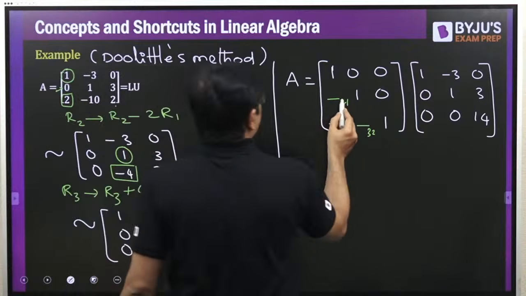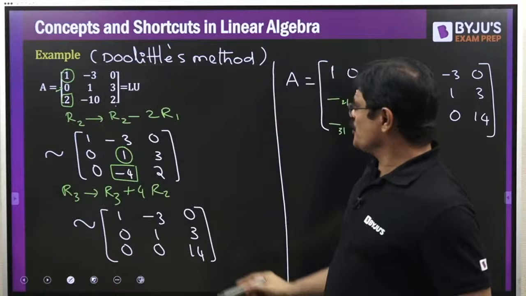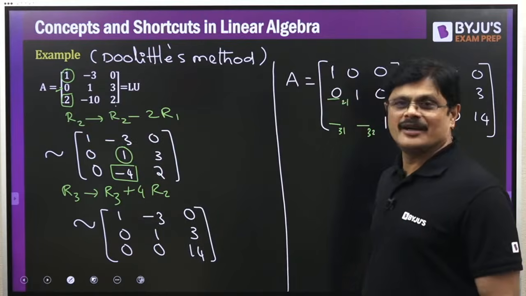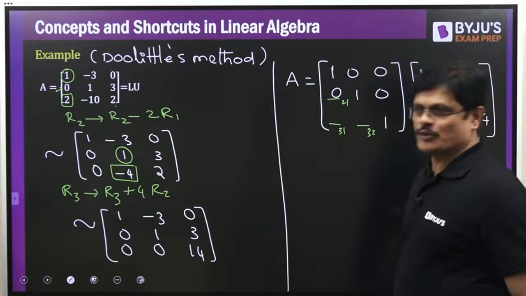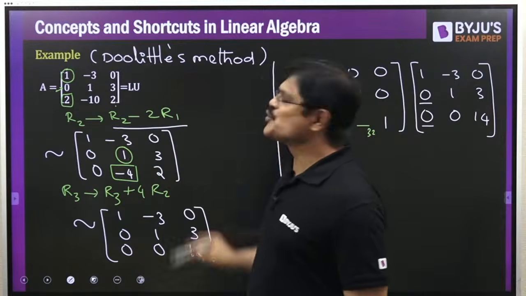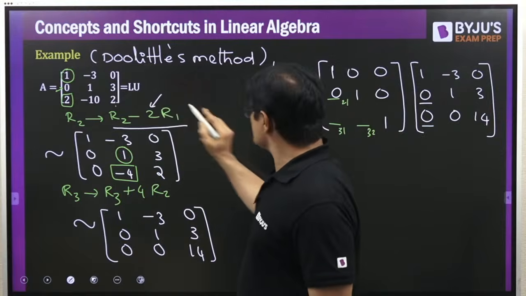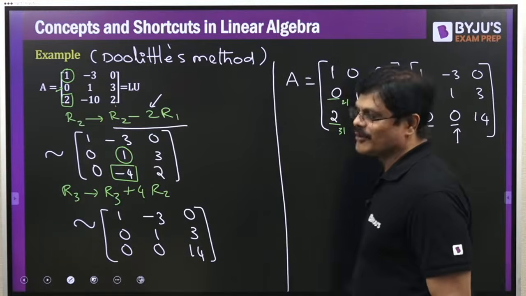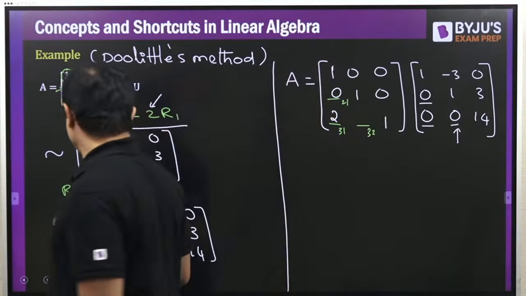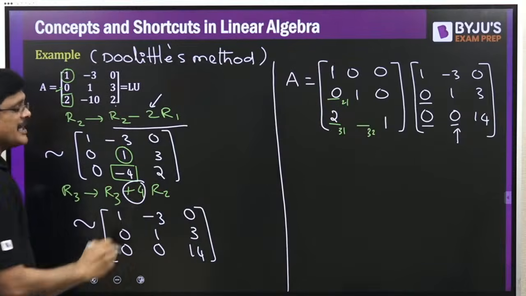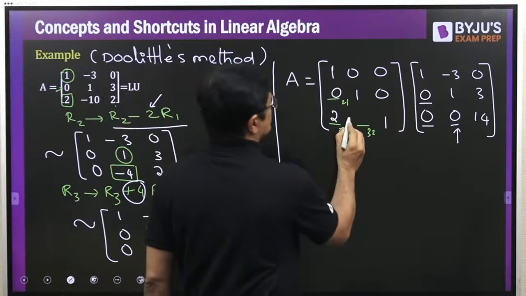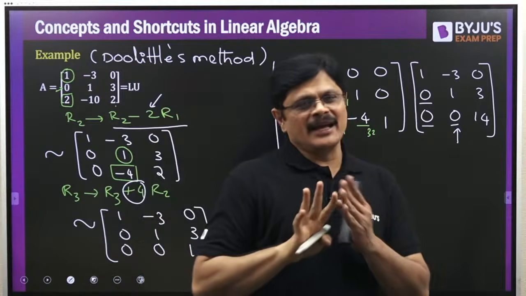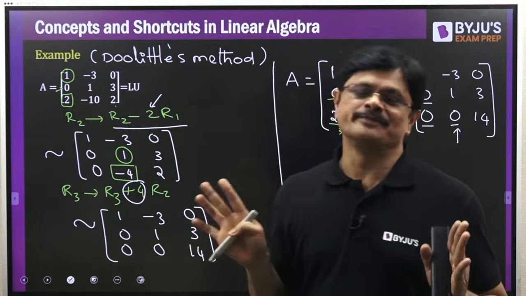Now look here, how did you make this fellow 0, sir? It is already 0, so you have not done anything, so it is 0 only. Very good. Now tell me how you made this fellow 0. What operation did you do? R2 minus 2 R1. So it is minus 2, which means you have to put plus 2. And how did you make this fellow 0? What operation did you do? R3 plus 4 R1. When it is plus 4, you have to put minus 4. That's it. And that is LU decomposition, my dear friends.